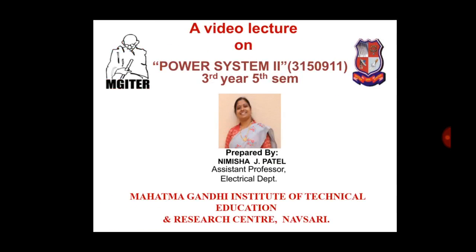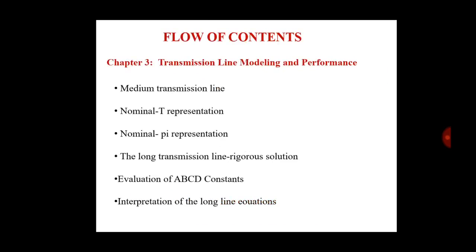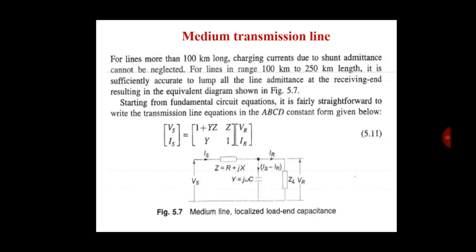I deliver a video lecture on Power System 2. Chapter number 3, Transmission Line Modeling and Performance. Flow of contents: medium transmission line, nominal T representation, nominal pi representation, the transmission line rigorous solutions, evaluation of ABCD constants, and interpretation of the long line. First we see the medium transmission line.